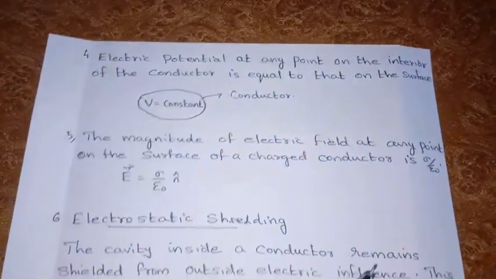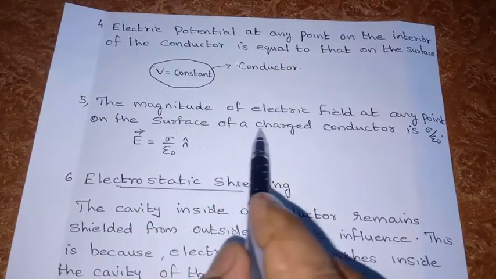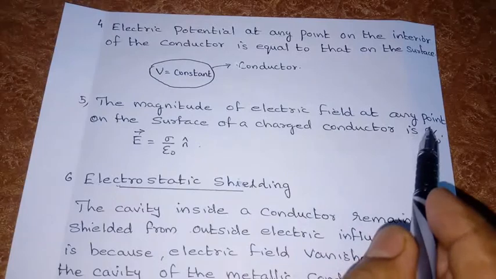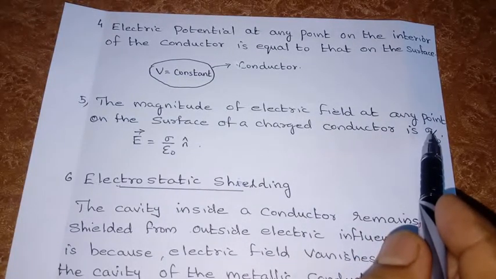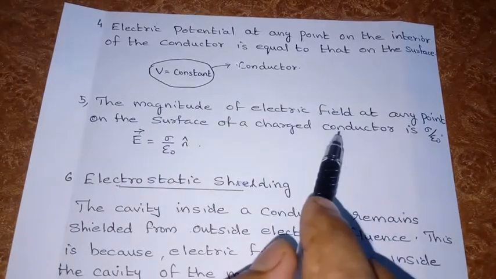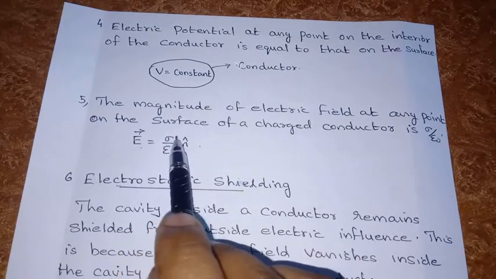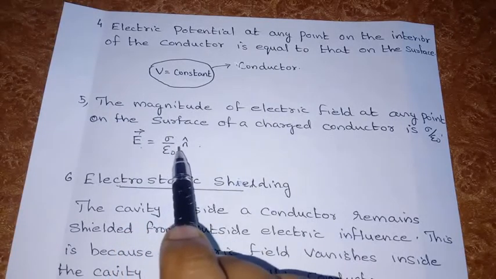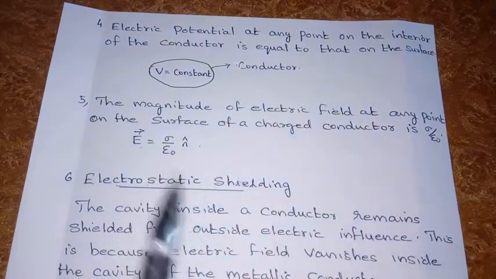And the next one is that the magnitude of the electric field at any point on the surface of a charged conductor is sigma by epsilon 0, where sigma is the surface charge density. This also I already gave as a problem. We proved that the surface electric field is equal to sigma by epsilon 0 into n, where n is a unit vector in the direction of the electric field.